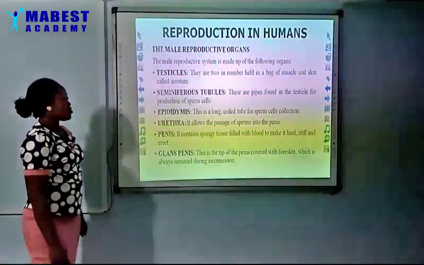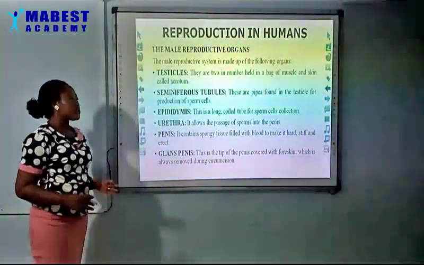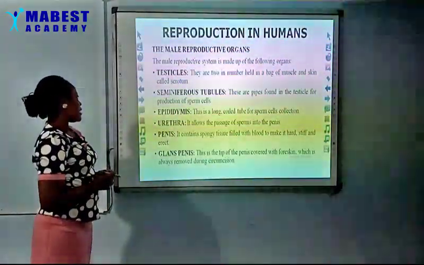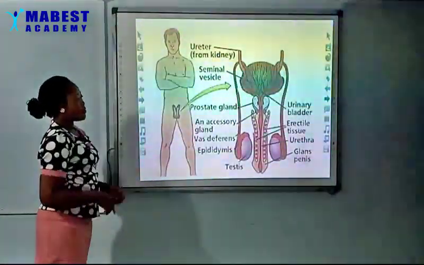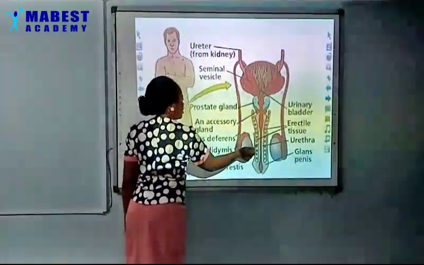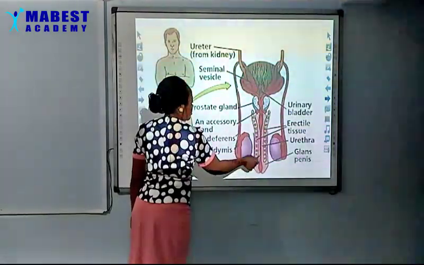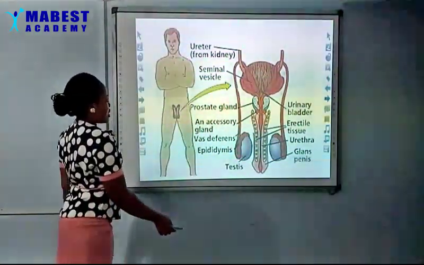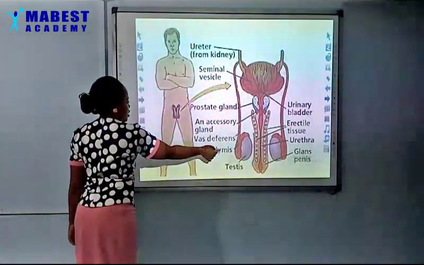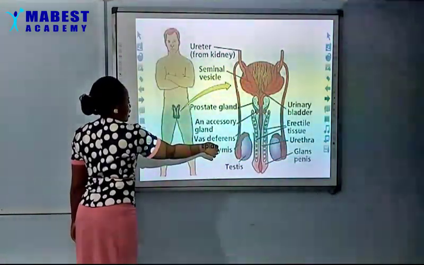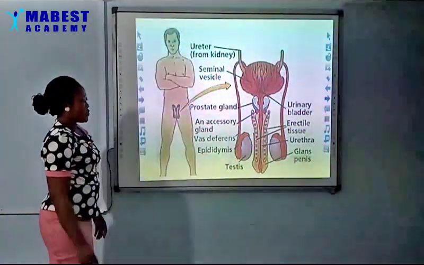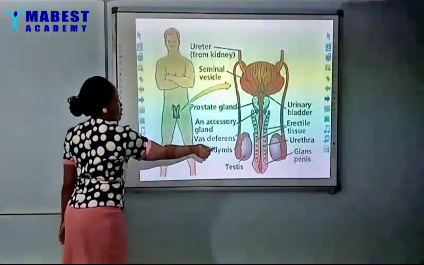We have the urethra. It allows the passage of sperm in the penis. Yes, we have the urethra here, the passage of sperm in the penis, and this is the epididymis, the long coiled part of the male reproductive organ too, that I talked about the other time.